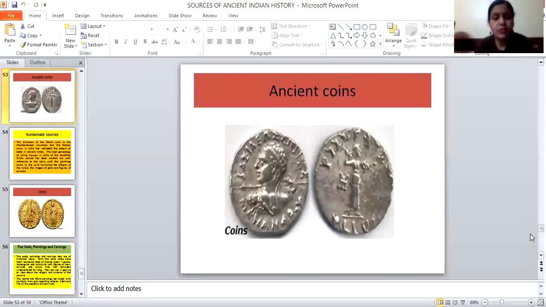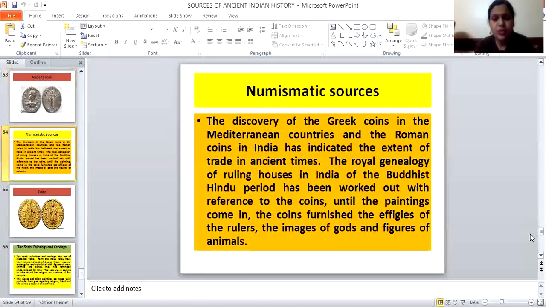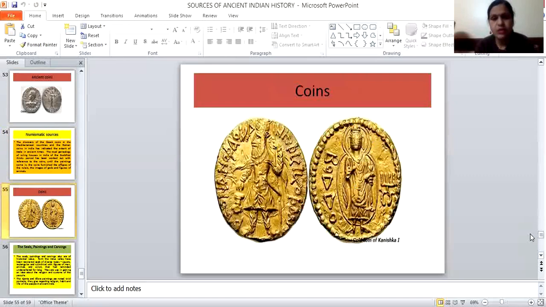Then one example is given of ancient type coins. Again, the numismatic sources in this period and other periods. The coins show some Buddhist style, some ruler style. Even if you take one coin and find that India is written on it as an Indian one rupee coin. In a note, you take any note, then Gandhi's picture is there.